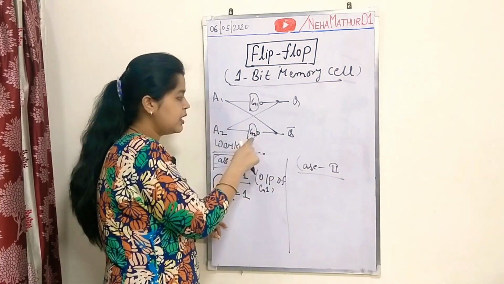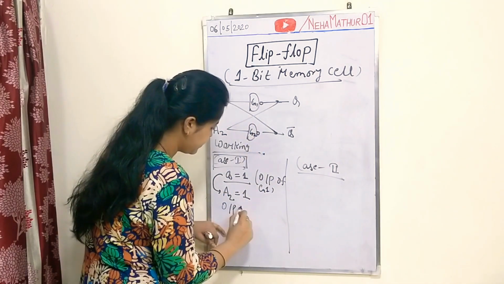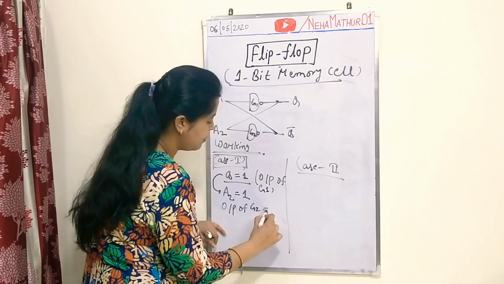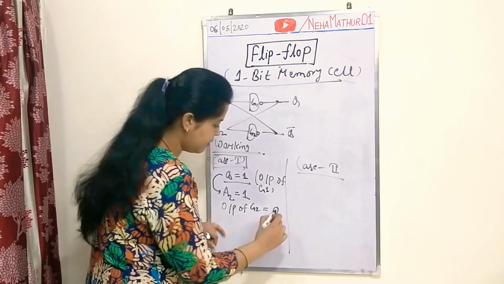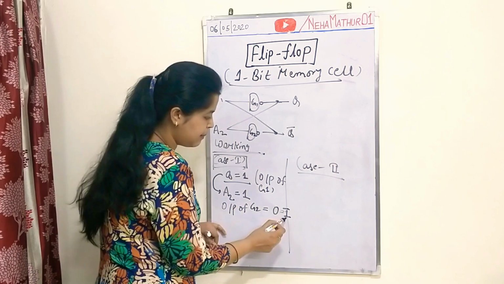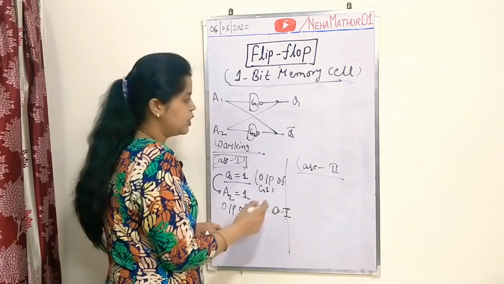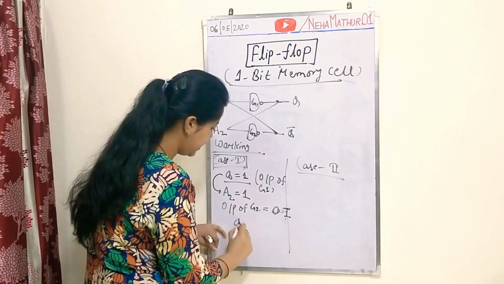Since this is working as an inverter, the output of G2 will be 0 because of the inverter of the applied input. Since the applied input is 1 and the complement of 1 will be 0, so Q bar will be 0.